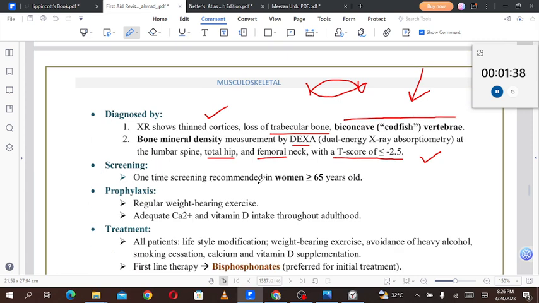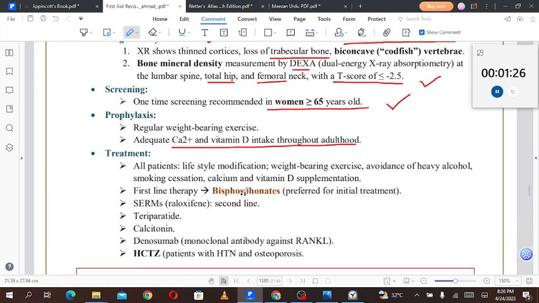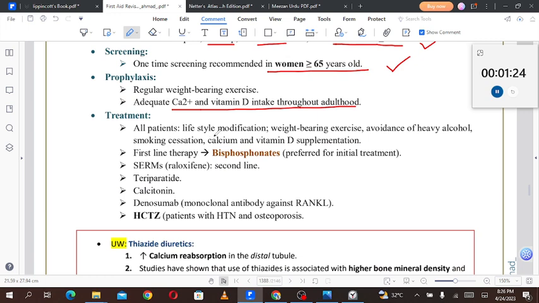Screening: one-time screening is recommended in women who are 65 years of age or older. Prophylaxis: regular weight-bearing exercises, adequate calcium and vitamin D intake throughout adulthood. Treatment: for all patients, lifestyle modification, weight-bearing exercise, avoidance of heavy alcohol, smoking cessation, and calcium and vitamin D supplementation.